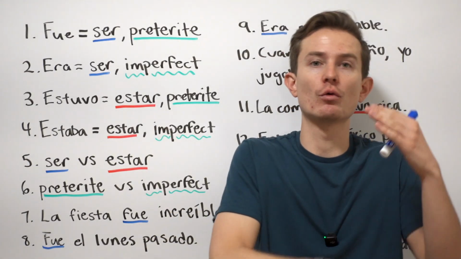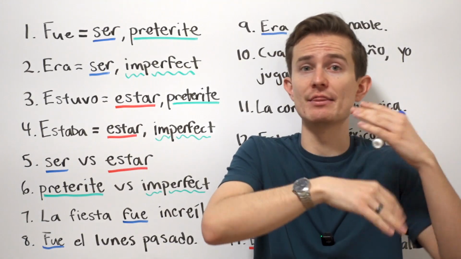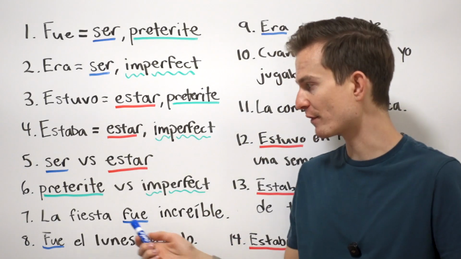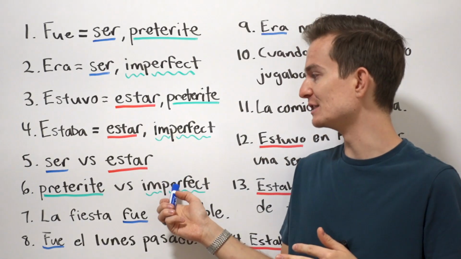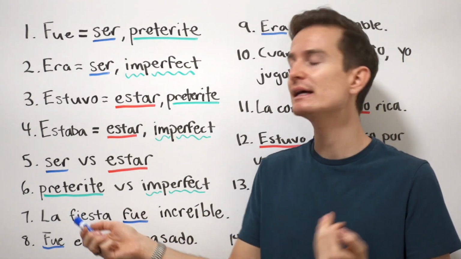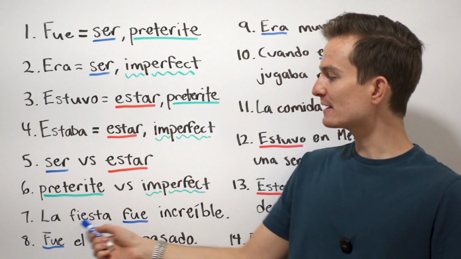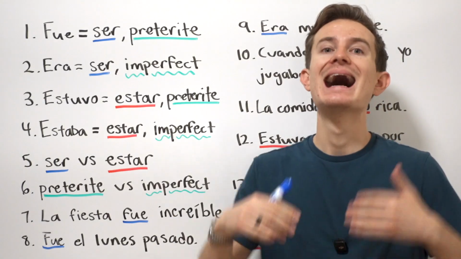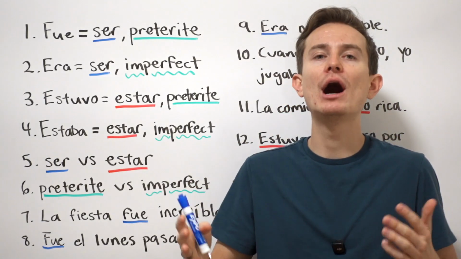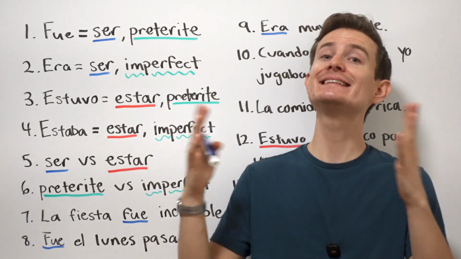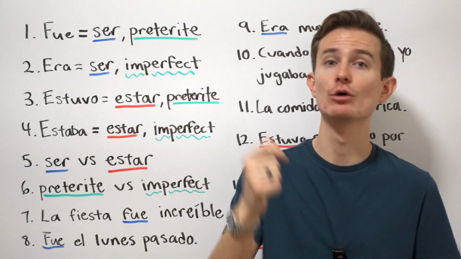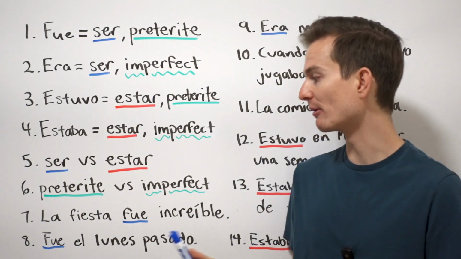You could argue that while it was going on, it was incredible, and therefore you would use the imperfect, la fiesta era increíble. And oftentimes, the imperfect is used in conjunction with the preterite. So I could say something like, la fiesta era increíble hasta que Bob llegó. For example, okay? The party was incredible until Bob arrived. Okay? Imperfect, or preterite, okay?